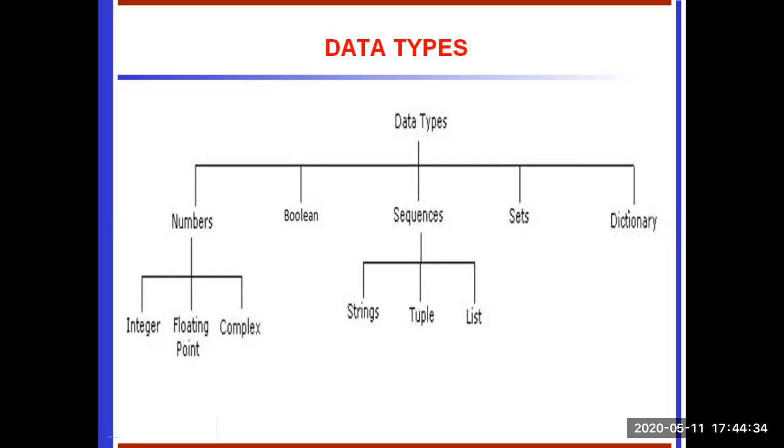The type of some objects can be changed. Objects whose values can be changed are called mutable, and objects whose values are unchangeable once they are created are called immutable.